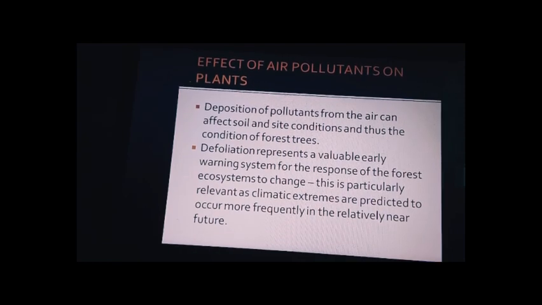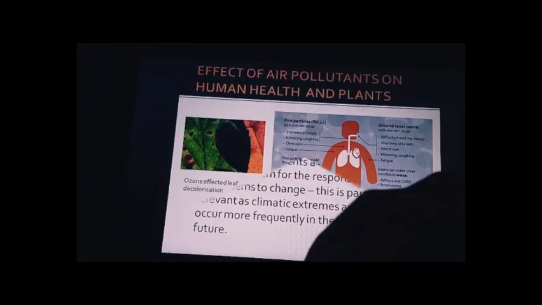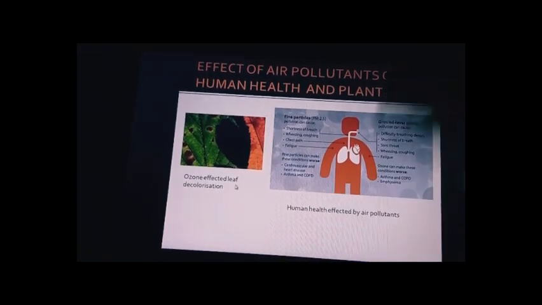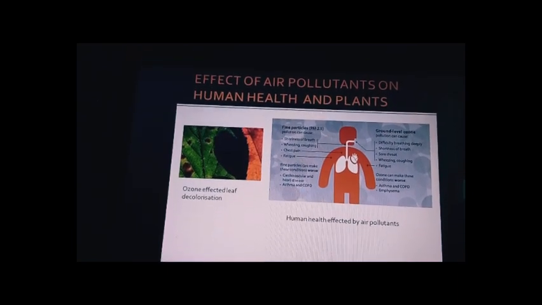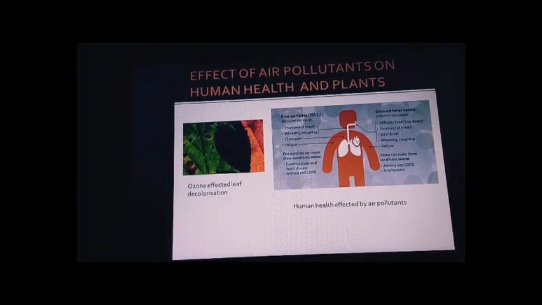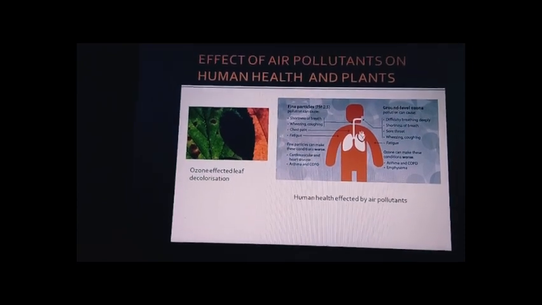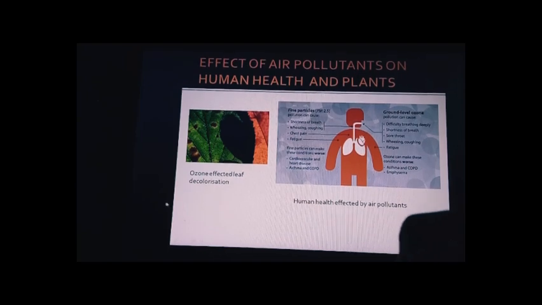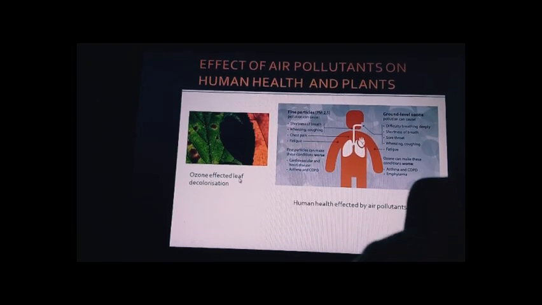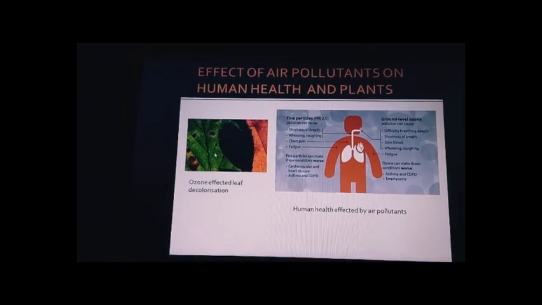The leaf changes its colors, and that may in turn give us a signal that if a leaf is showing this kind of discoloration or patchwork, then it is a symptom that particular forest is getting affected by air pollution accumulation near that area. So we need to start taking care of the trees for that reason. So my friends, you can see that the leaf decolorization is due to these harmful ozone molecules; if they have entered, then it has given such patchy things to the leaf.